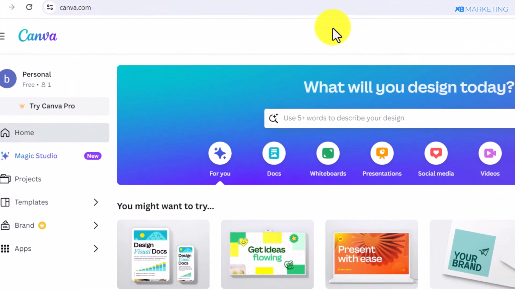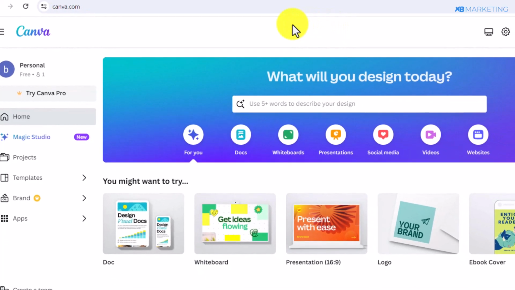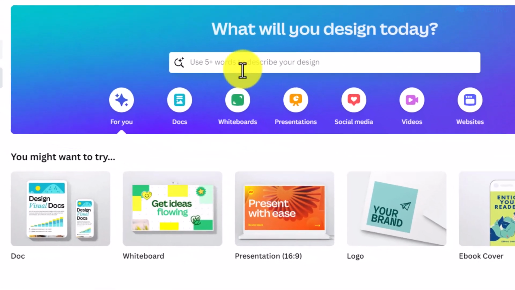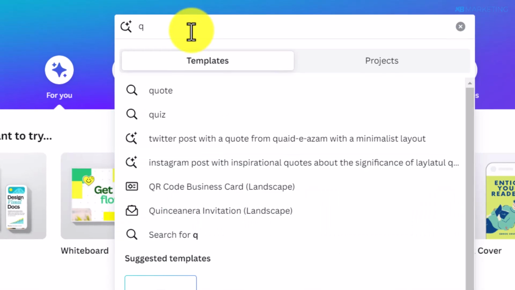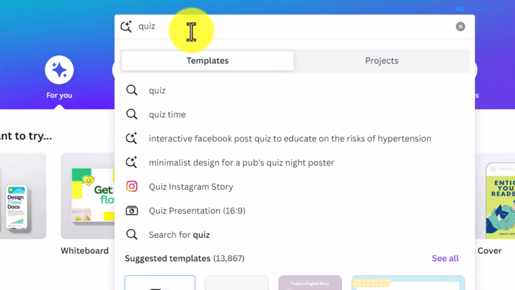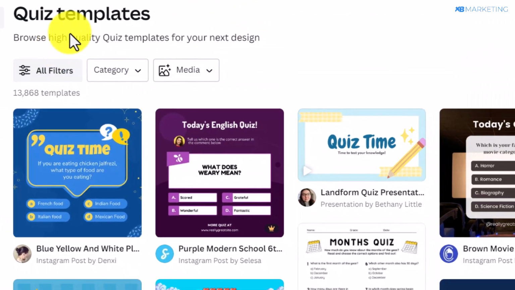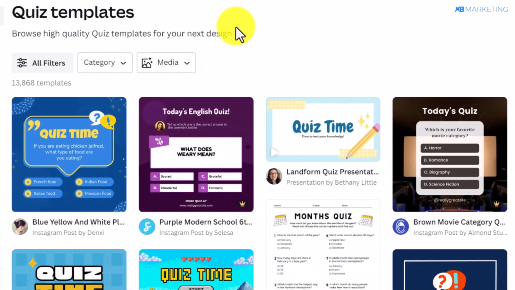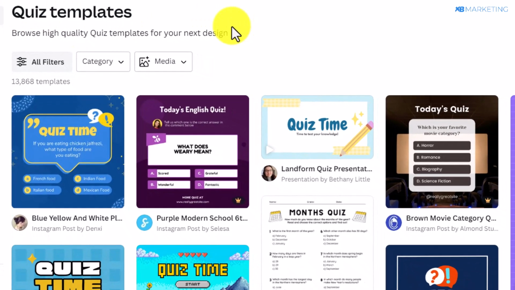So the first step is coming over to canva.com, and this is where we are going to be creating our quiz in less than 1 minute. All right, so once you come over to Canva, all you simply need to do is to type in quiz in the search box. So once you search for quiz, you're going to see various quiz templates that's already been made available to you by Canva.